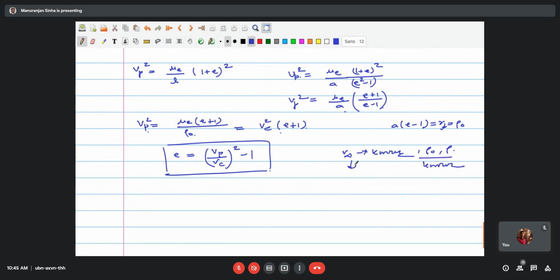So from there we have calculated Vp, Vc is known, so this is known, and therefore the eccentricity of the transfer orbit becomes known. And then this can be utilized for working out the problem.